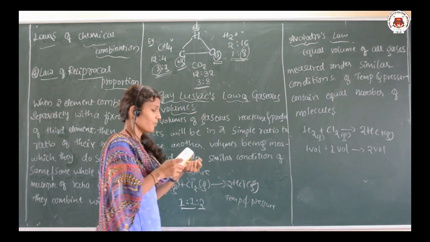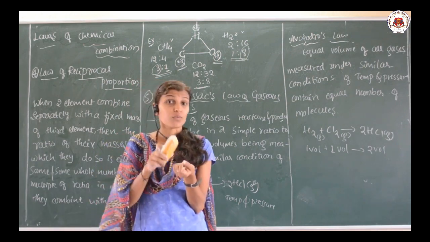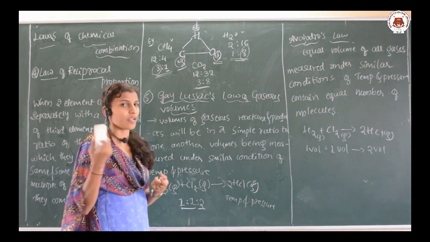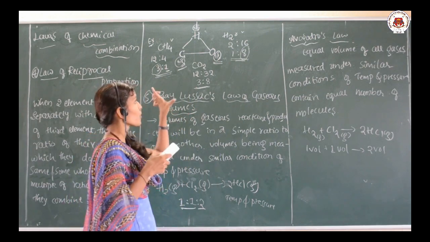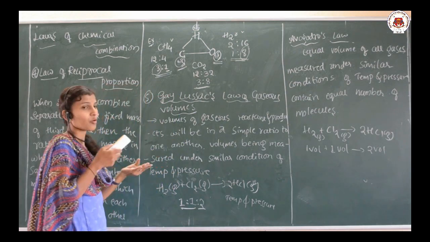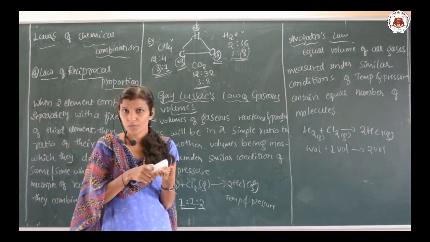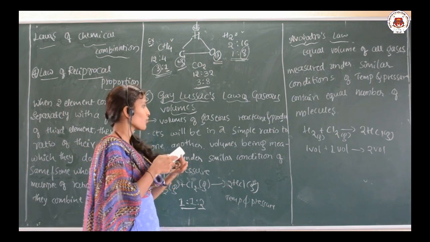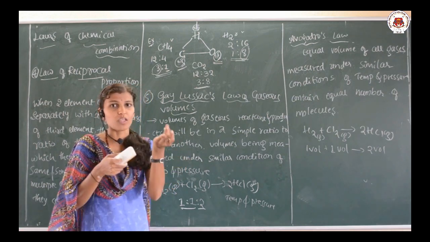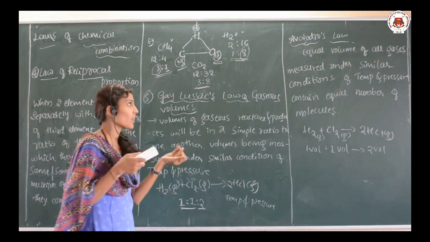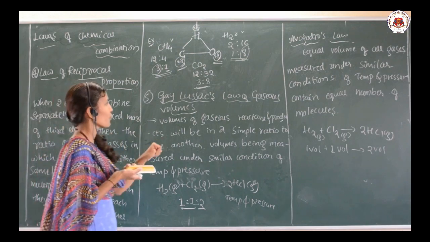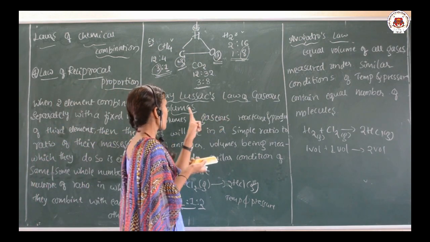So see here, in case of laws of chemical combination, the statement is very important. Along with that, you must be careful about the examples which are given. So first we discussed the law of conservation of mass, second the law of definite proportion, the third one is the law of multiple proportion, the next one is the law of reciprocal proportion, and the fifth one is Gay-Lussac's law of gaseous volumes.